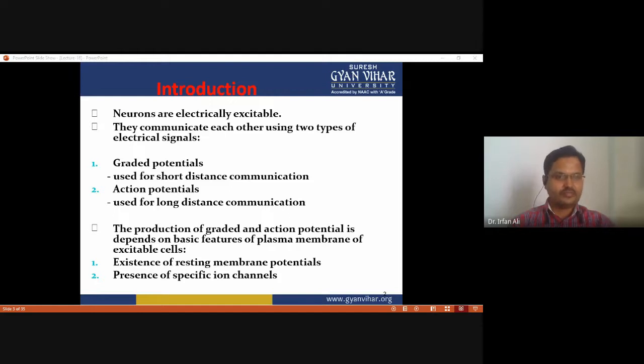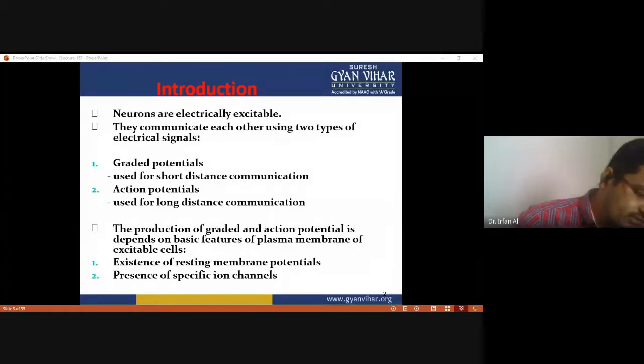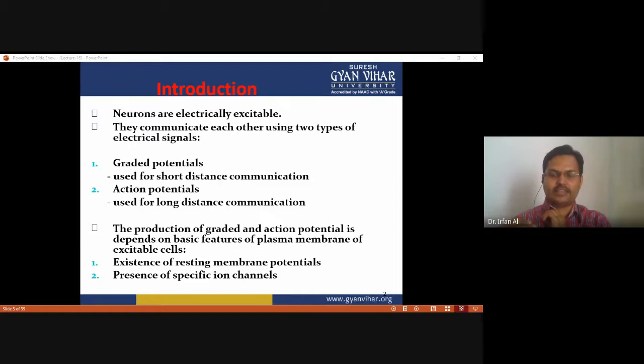The production of graded potential depends on the features of the cell, like the plasma membrane of the excitable cell, the existence of resting membrane potential, and the presence of specific ion channels. So these are some factors on which action potential or nerve impulse conduction takes place.